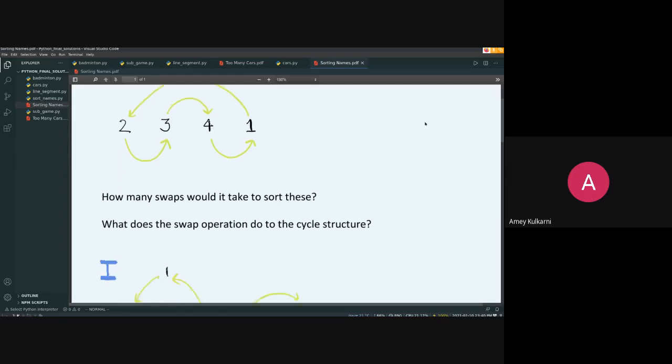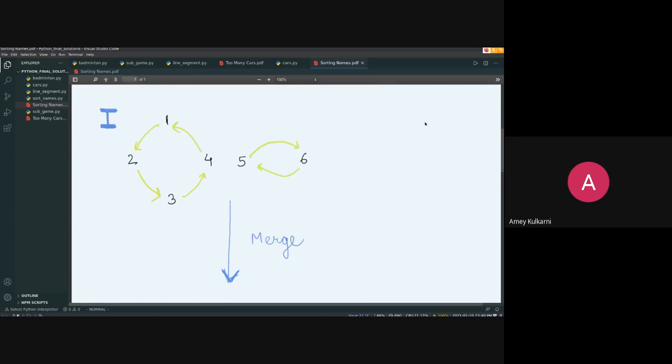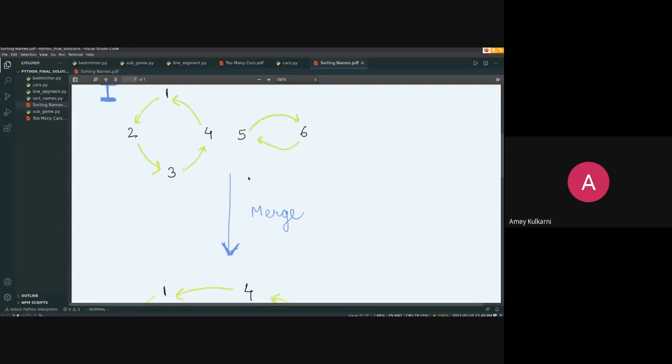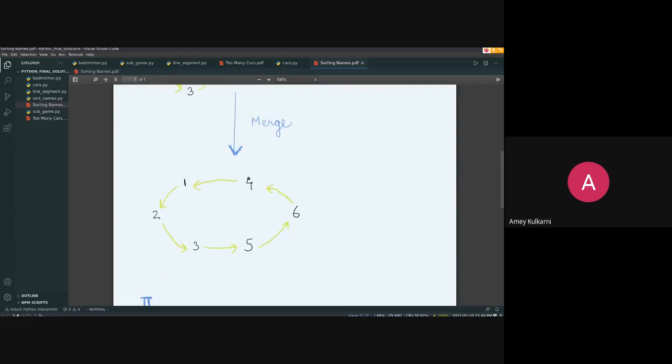Now there are a few observations we'd like to make. Suppose you have a cycle structure. There are 2 different operations you can do. What this represents is that 1 wants to be where 2 is, 2 wants to be where 3 is, and so on, and 5 and 6 are at each other's place. So 1 is in 4's place, 2 is in 1's place, etc. What we can do is exchange 4 and 5. If we swap 4 and 5, that's a merge operation. That makes the cycle bigger.